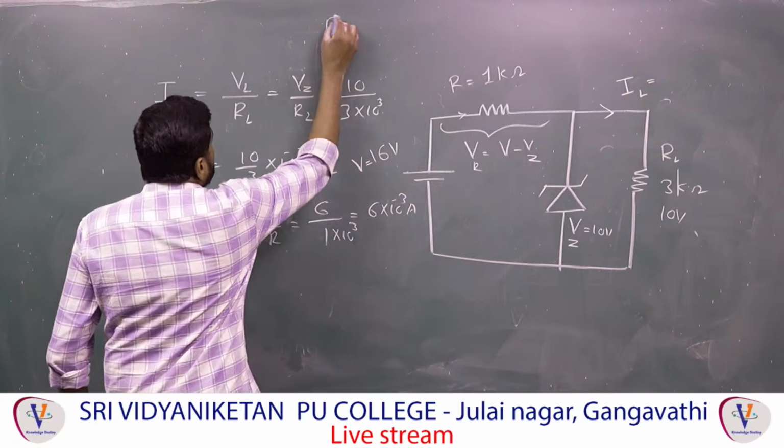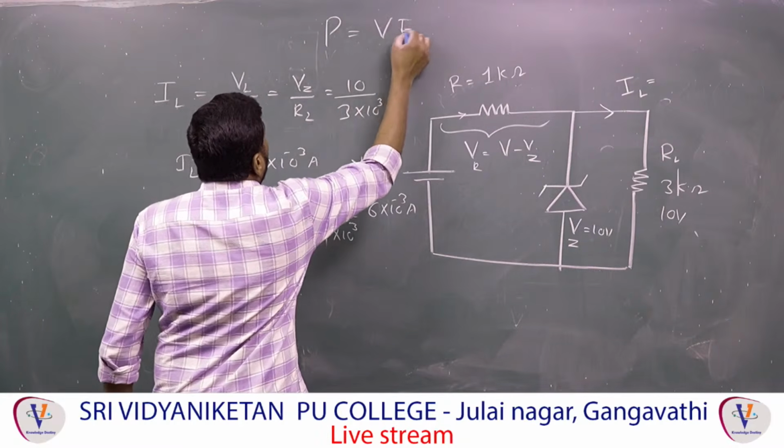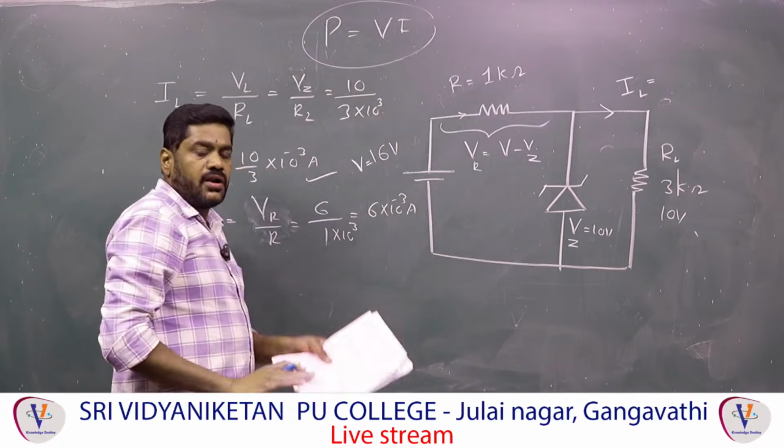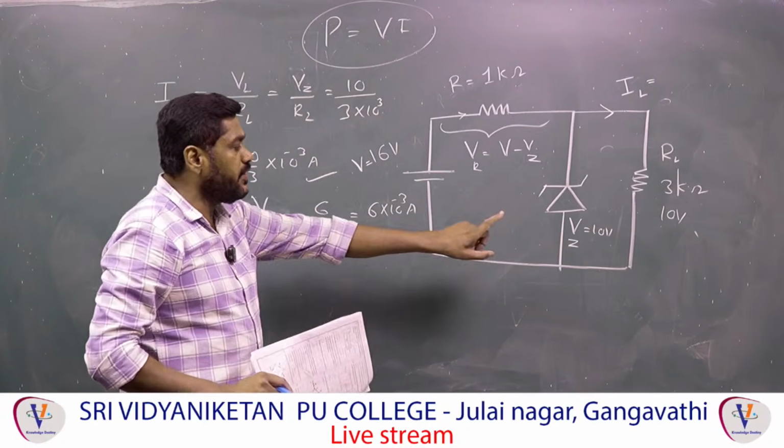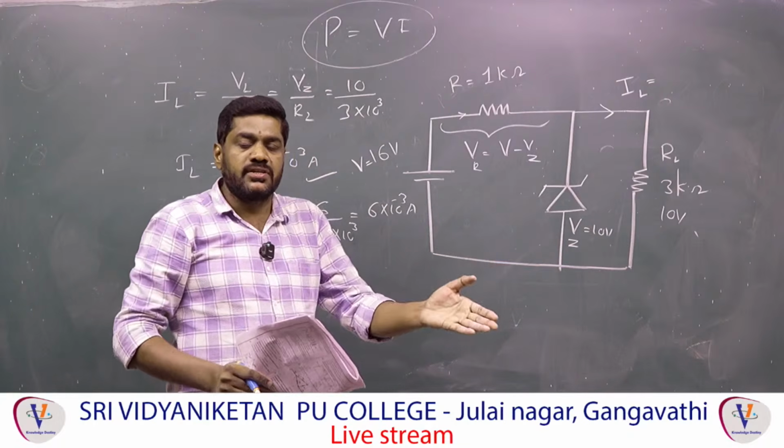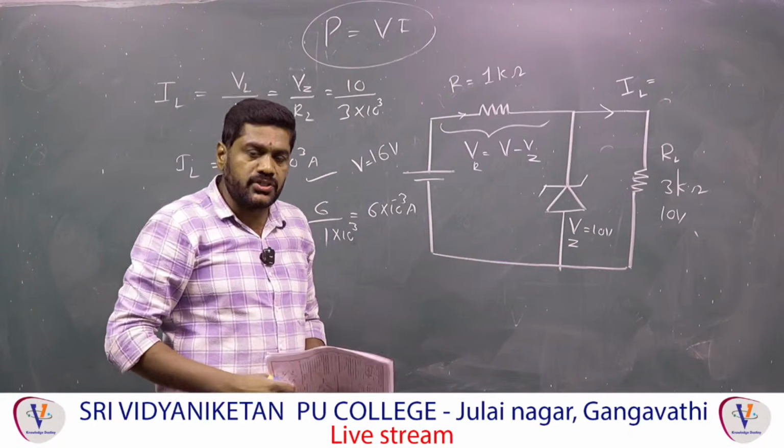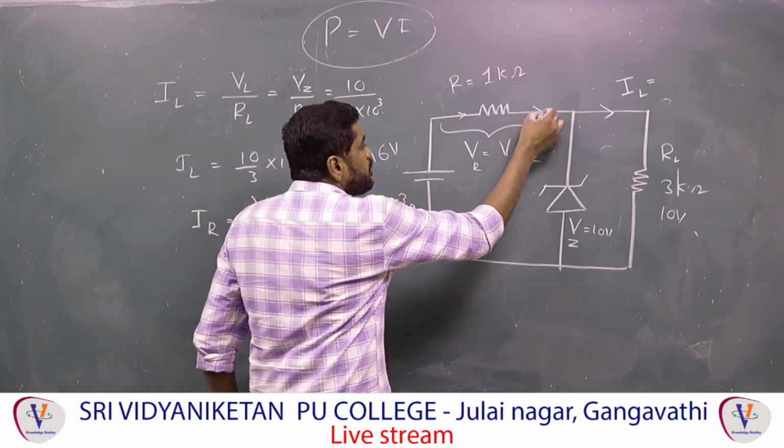Power P is equal to V into I. One formula is there, or not? Already the voltage across the Zener is given. Our duty is just to find the current through the Zener diode. So this current is coming. How much of that current?